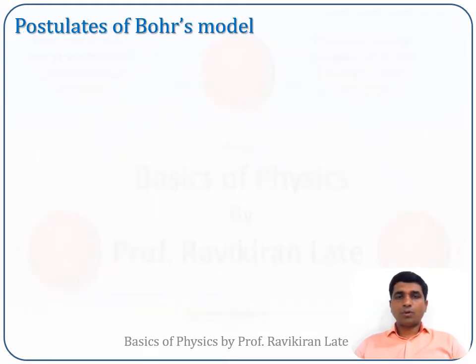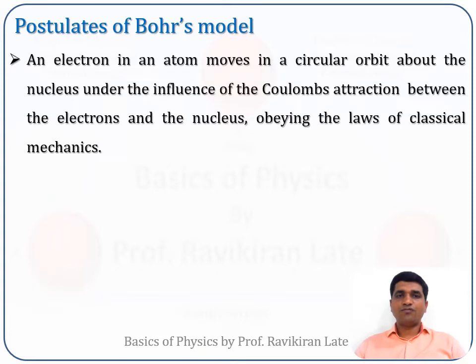So what were the postulates of the Bohr model? There were three major postulates which he proposed, so we will be looking into those three postulates. The first postulate he proposed is that electrons inside an atom move in a circular orbit around the nucleus, and we know that for the circular motion of an object, a necessary centripetal force is required.